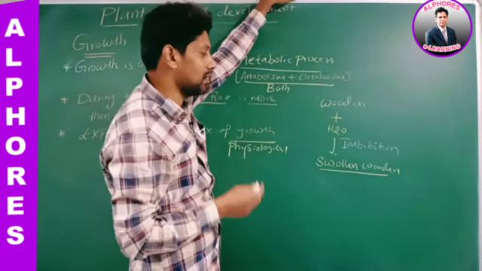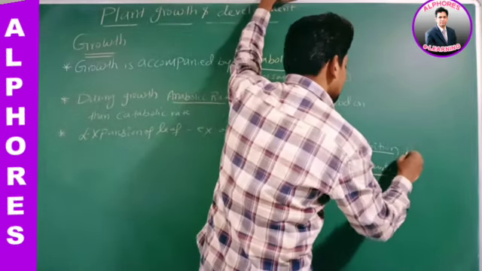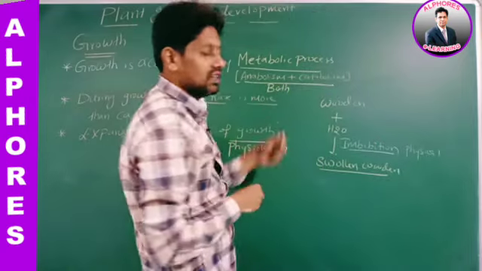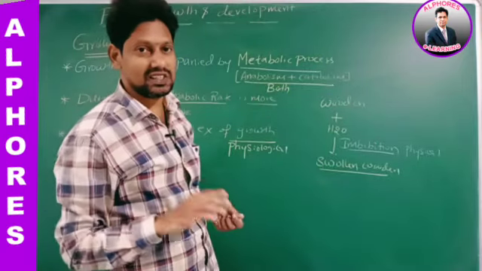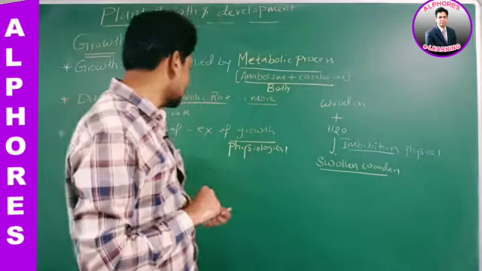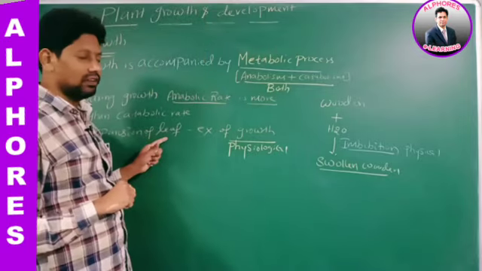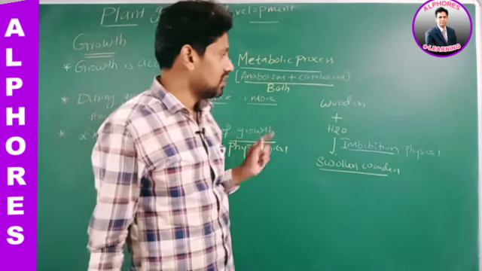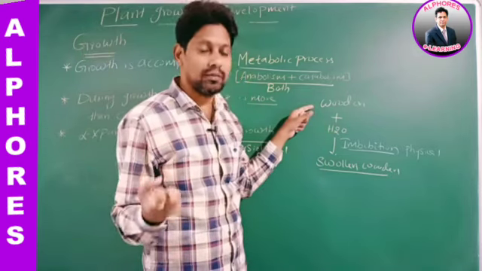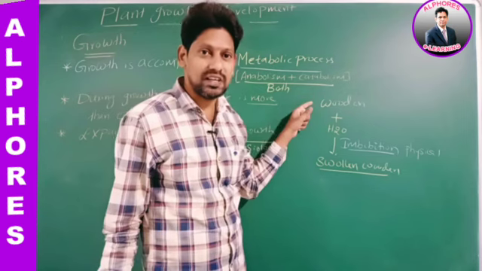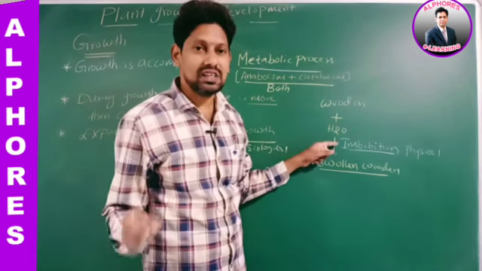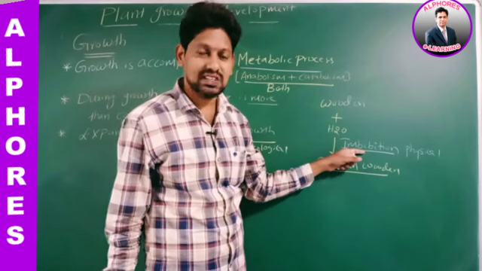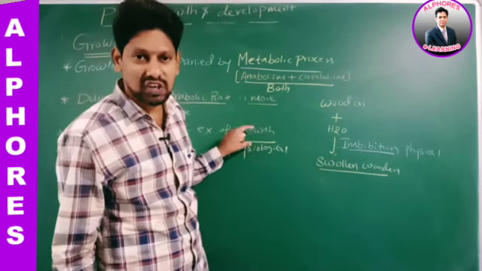This imbibition is a physical process. Therefore, expansion of a leaf is an example for growth, which is a physiological process, whereas swelling of a wooden piece, which is placed in water, is imbibition, which is a physical process. Are these statements okay?